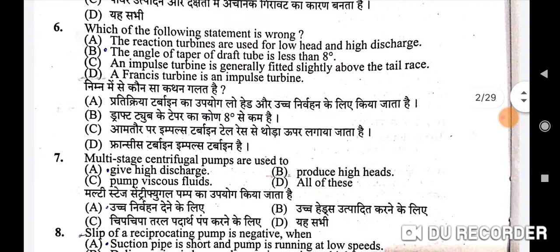Next question is, which of the following statements is wrong? The correct option is D. A Francis turbine is an impulse turbine.